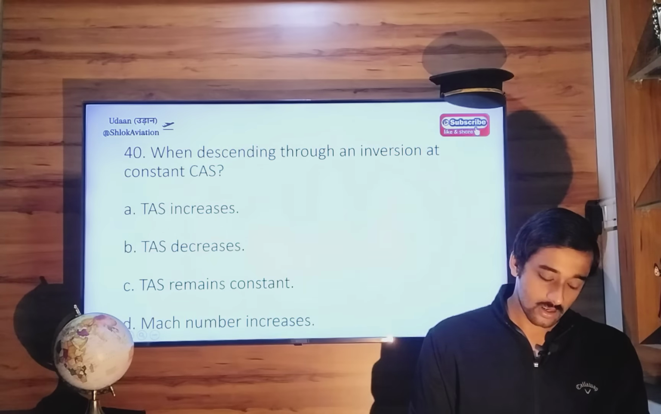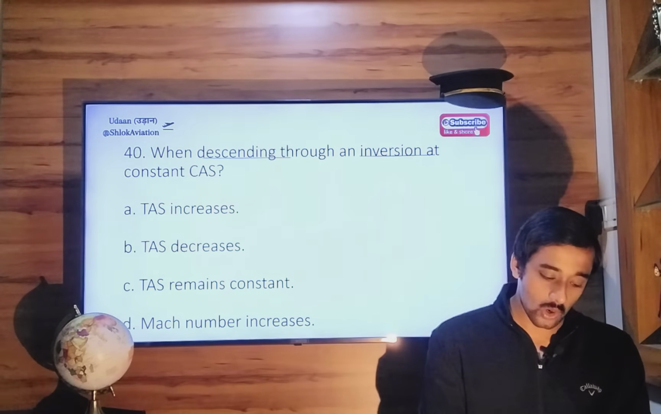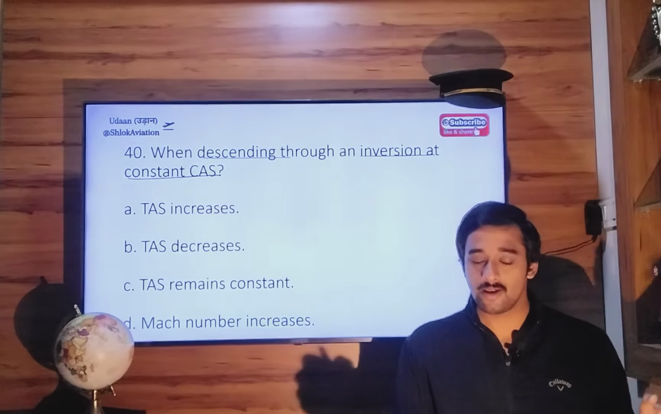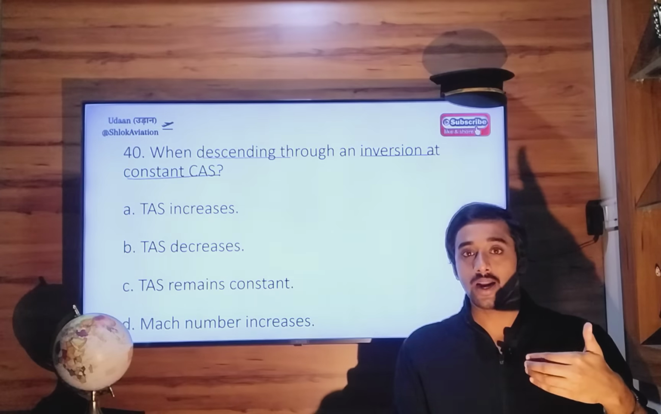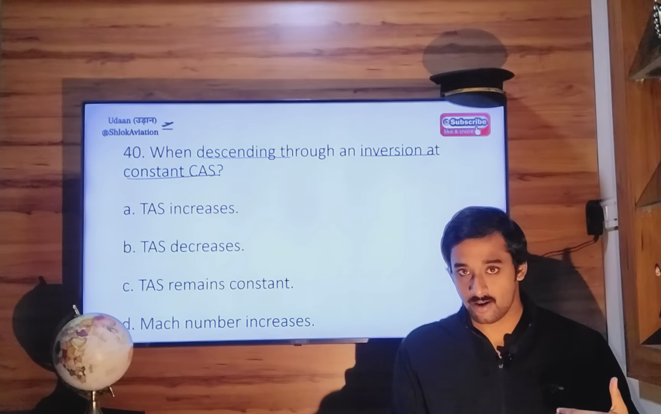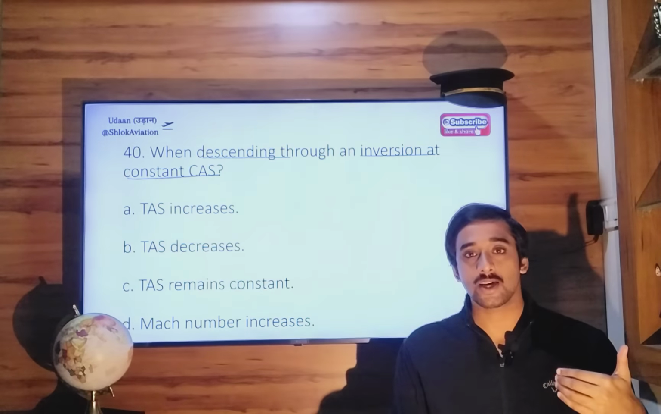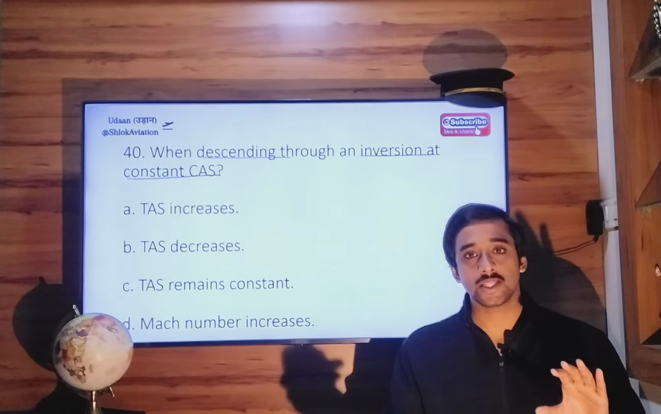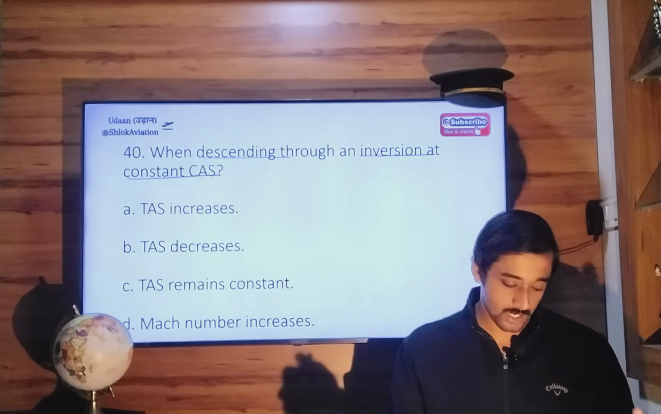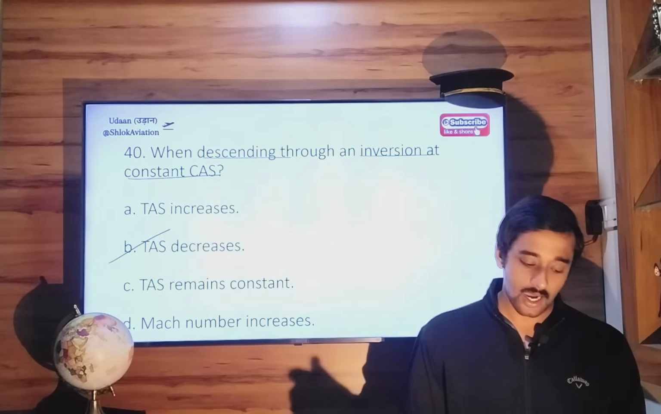Next. When descending through an inversion at constant CAS. So it's similar to the previous question. If you are descending at constant calibrated airspeed, so you are decreasing the true airspeed of your aircraft. You are eliminating some of the dynamic pressure, so that increase in static pressure is compensated or balanced by decrease in dynamic pressure. So Bravo is the right answer.